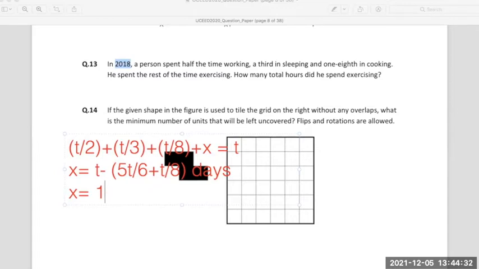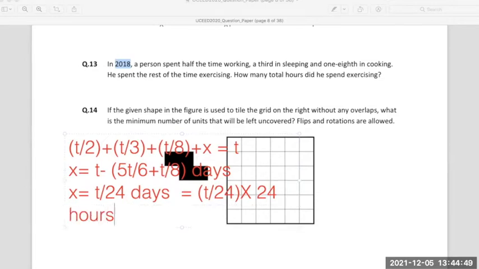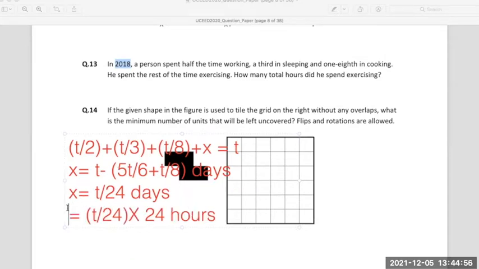You're saying x will come to t by 24 days, which will also be equal to t by 24 into 24 hours. This t by 24 days can be written as t by 24 into 24 hours.